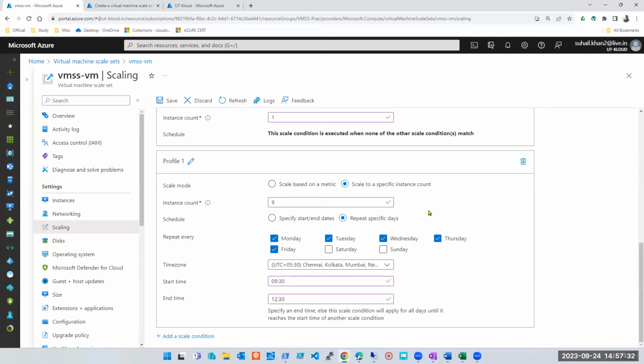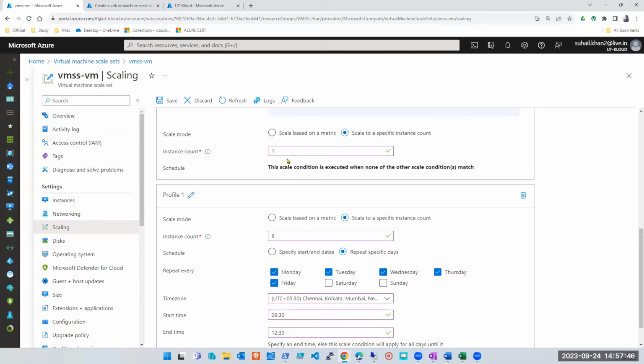So from Monday to Friday, every day morning 9:30 a.m. IST to 12:30 p.m. I will have 9 servers, and I'll pay for 9 servers only for that particular time. At 12:30, all of the remaining servers will get decreased, and you will end up paying only for one. So this is how you are handling your traffic. This is how you are handling your application smartly.